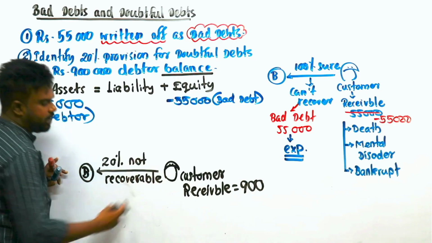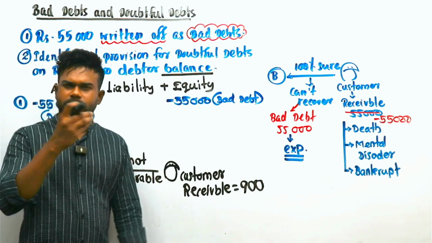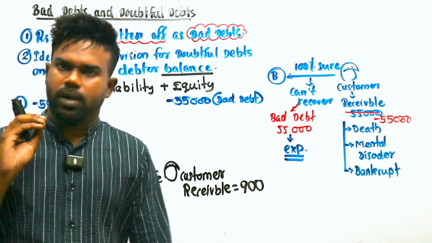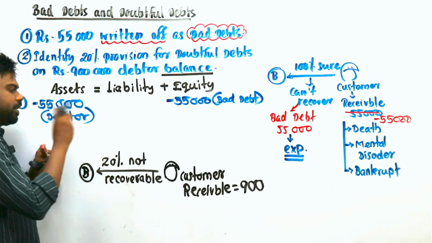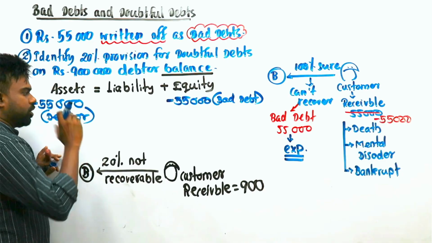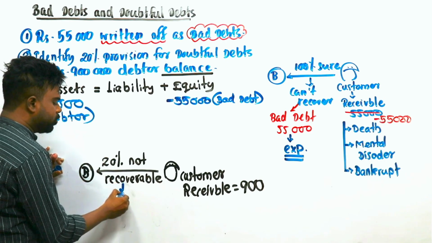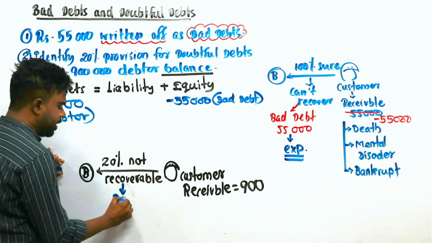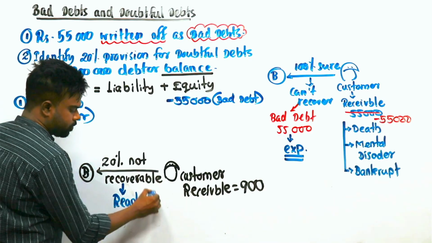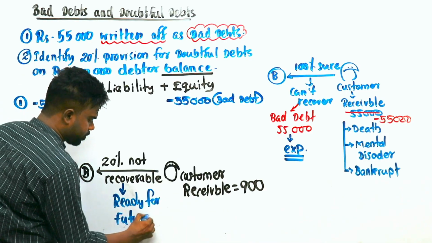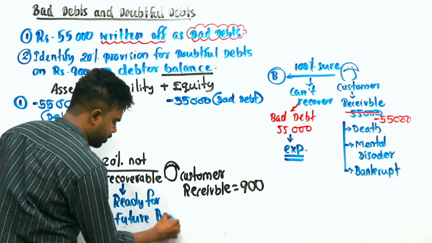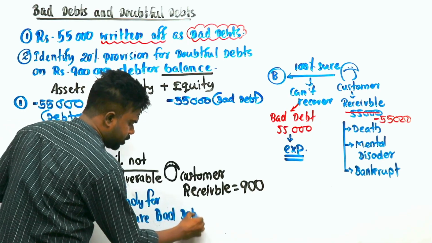Understand? Let's think around 20% we can't recover. So this is not the actual figure. It can be recovered, but in accounting we have to get ready for future bad debts in advance.